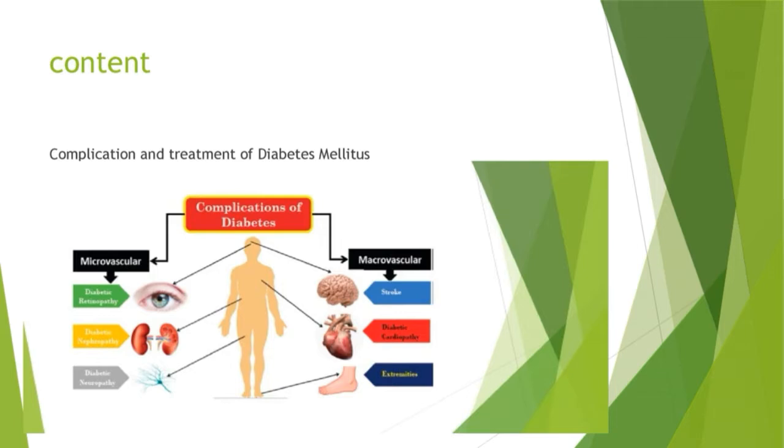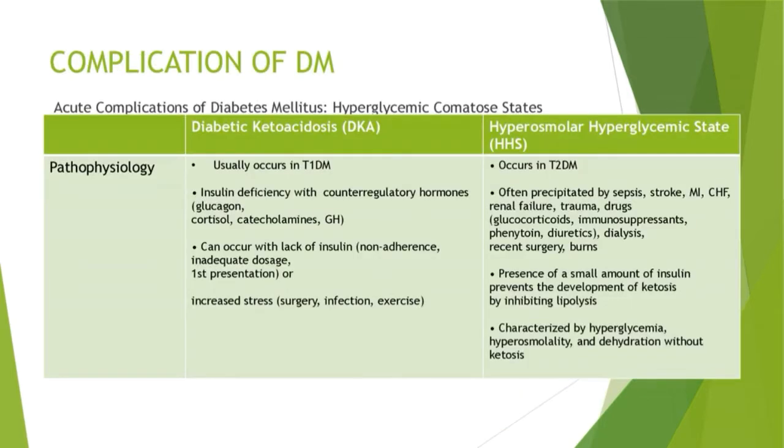Complications of diabetes mellitus. Microvascular complications are retinopathy, nephropathy, neuropathy. Macrovascular complications are stroke, ischemic heart disease, peripheral arterial disease. Let's learn about acute complications of diabetes mellitus: hyperglycemic comatose state, diabetic ketoacidosis, and hyperosmolar hyperglycemic state.